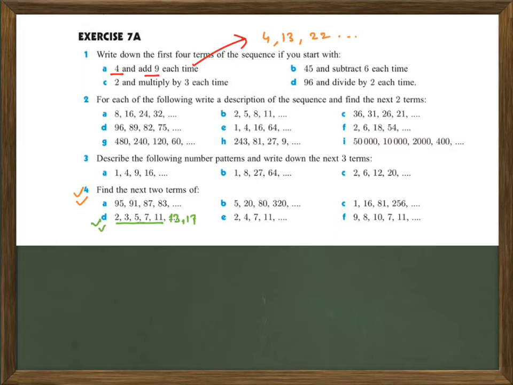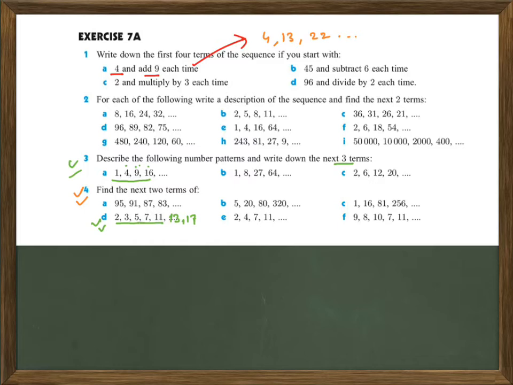Similarly we will see it here. Describe the following number pattern and write down the next three terms: 1, 4, 9, 16. Now we need to understand what pattern this sequence is following. The first term is 1, the second term is 4. The second term minus the first term is 3, the third term minus the second term is 5, the fourth term minus the third term is 7.